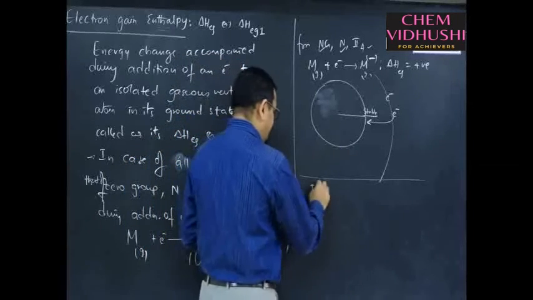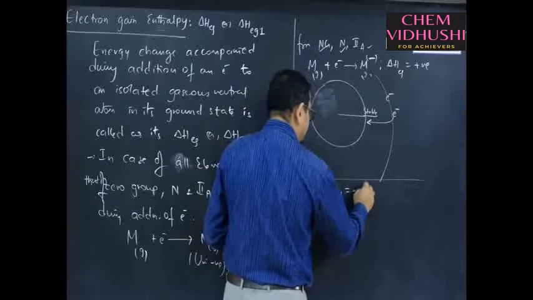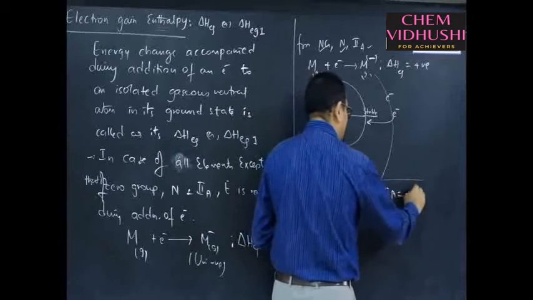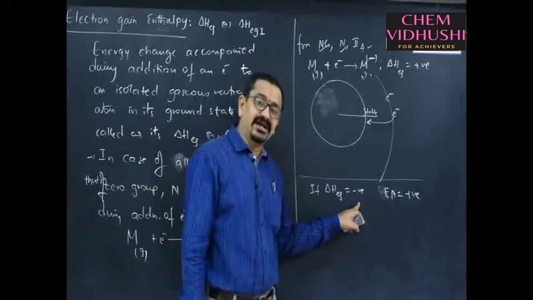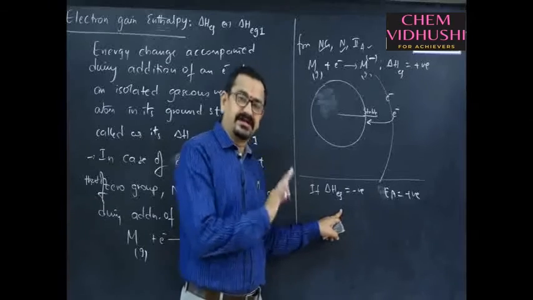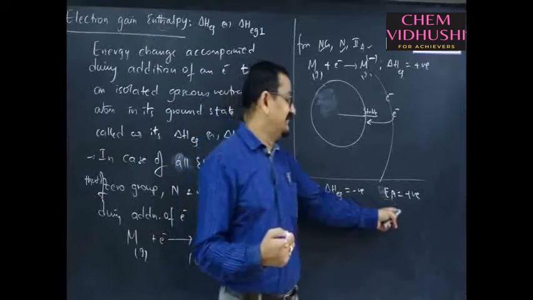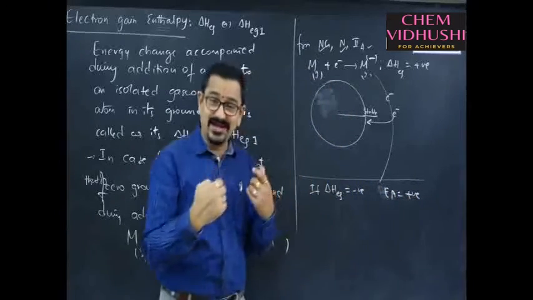So, if electron gain enthalpy is negative, the element is said to have positive electron affinity. Energy is released during addition of an electron, which means that element is more prone to gain an electron, so it has a positive affinity to gain an electron.